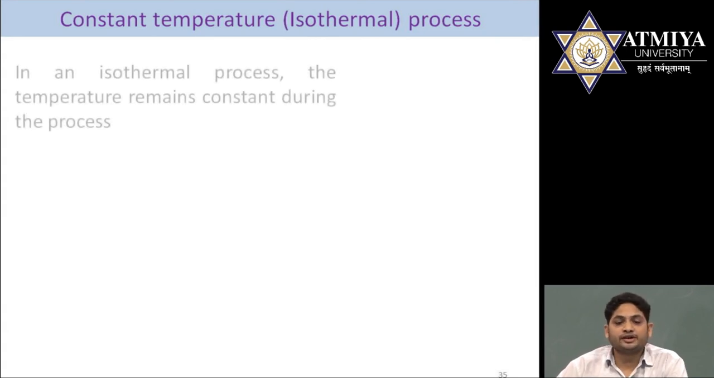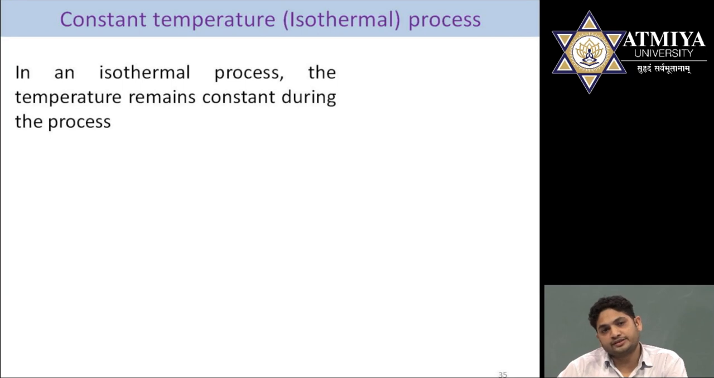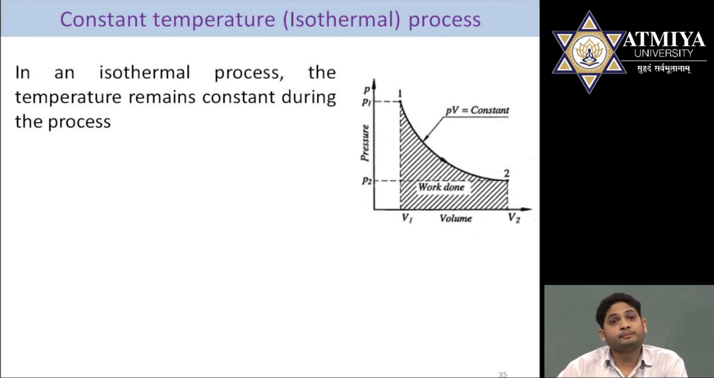Now next one is the isothermal or constant temperature process. What do you mean by a constant temperature or isothermal process? The process in which temperature remains constant throughout. When we put this process on a P versus V diagram, it will show like a curve. If the arrow is in the downward direction, it is called an expansion process. If the arrow is in the upward direction, we can say it's a compression process.